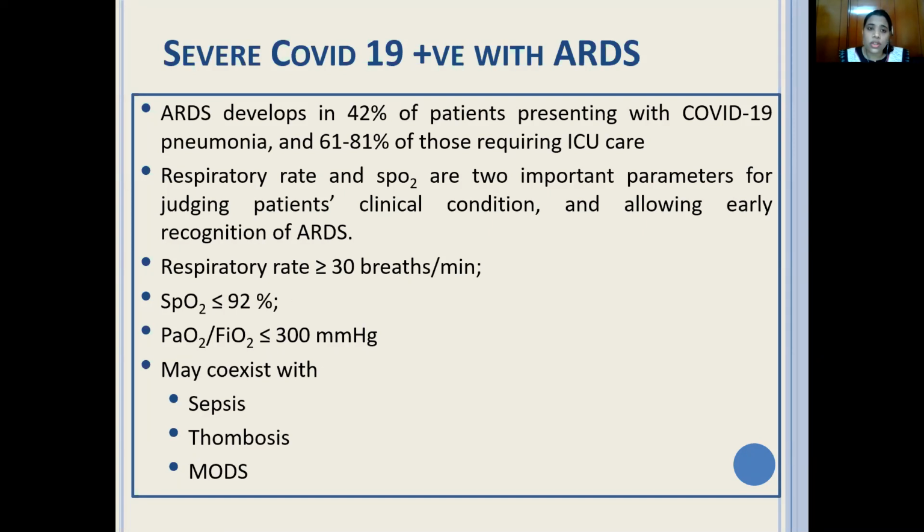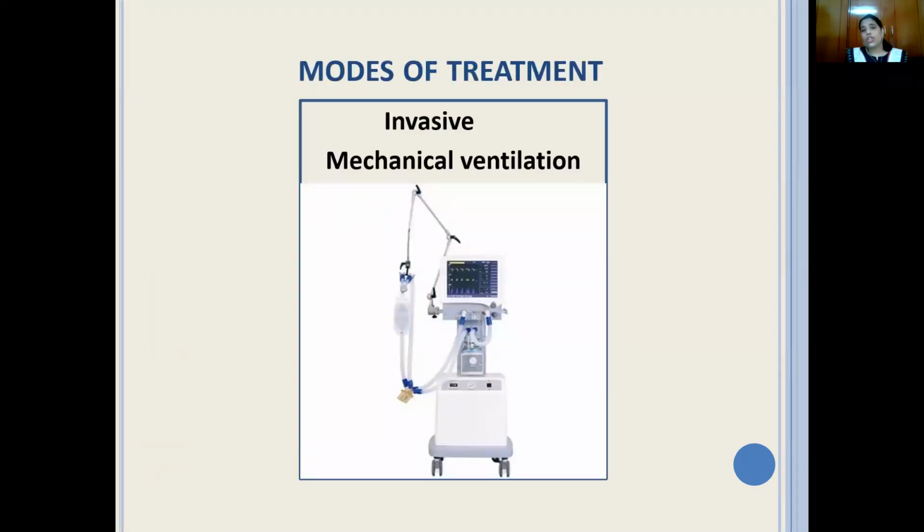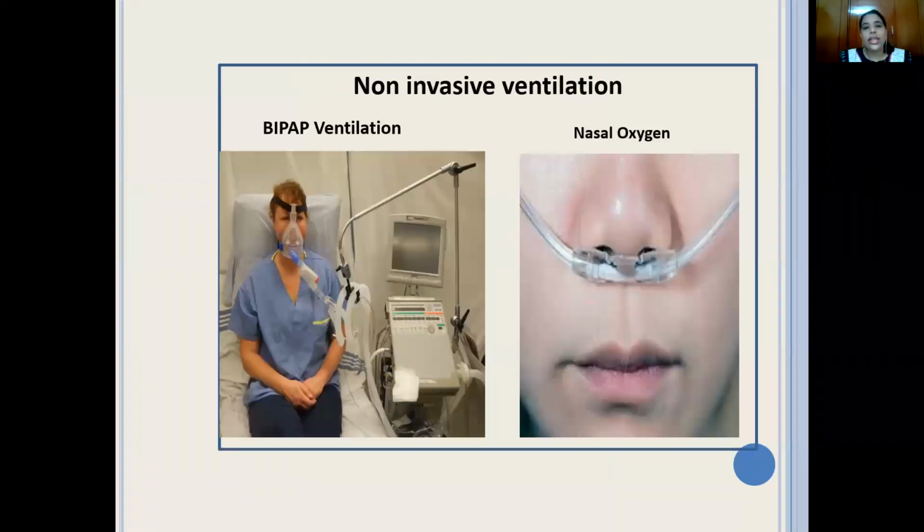So what do we do over here? These patients may be treated with invasive mechanical ventilation. They may require a mechanical ventilator, or they are treated with non-invasive ventilation. Non-invasive ventilation can be nasal oxygen or BiPAP ventilation. As you can see, a BiPAP is fixed over here and it can be attached to the ventilator machine. What they do is control the amount of pressure entering in and out of the lung to make sure that the alveoli do not collapse. That is how it is managed.